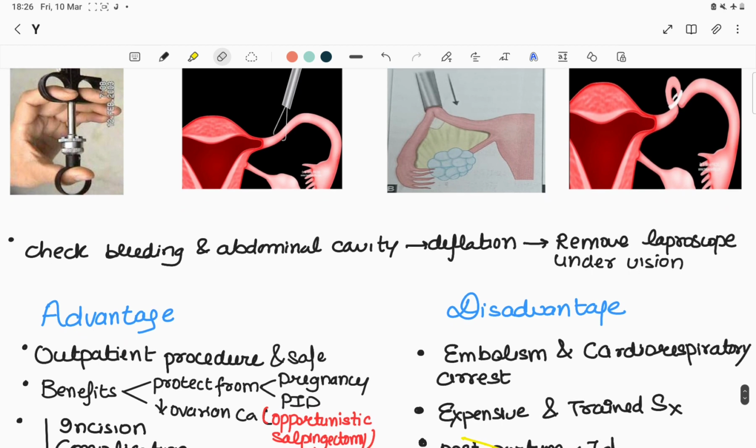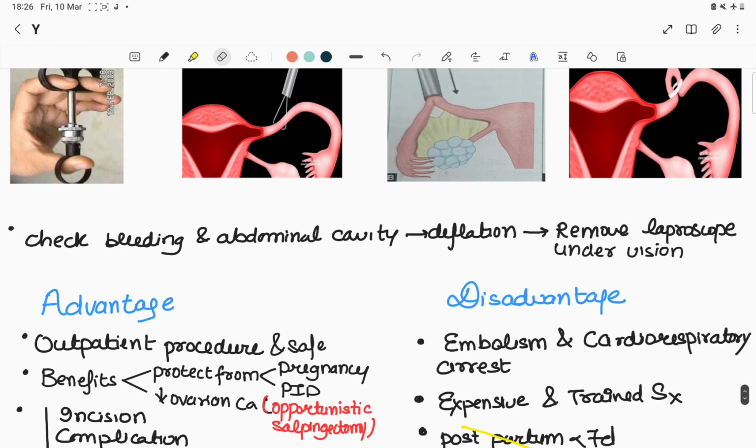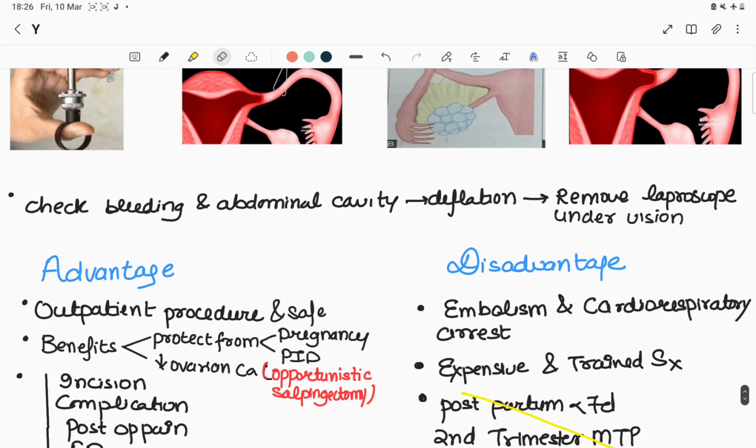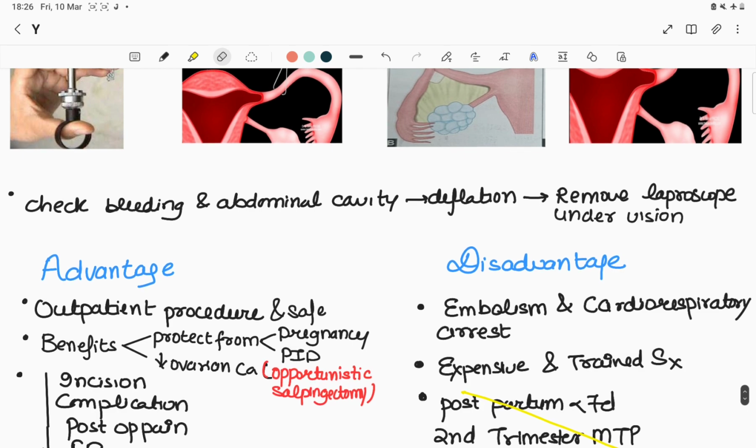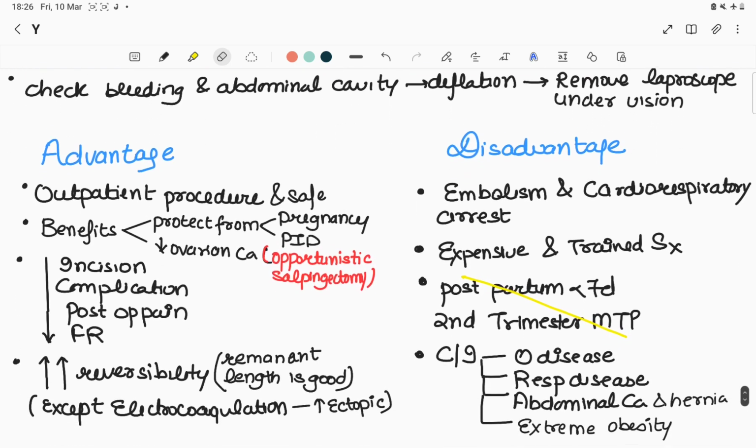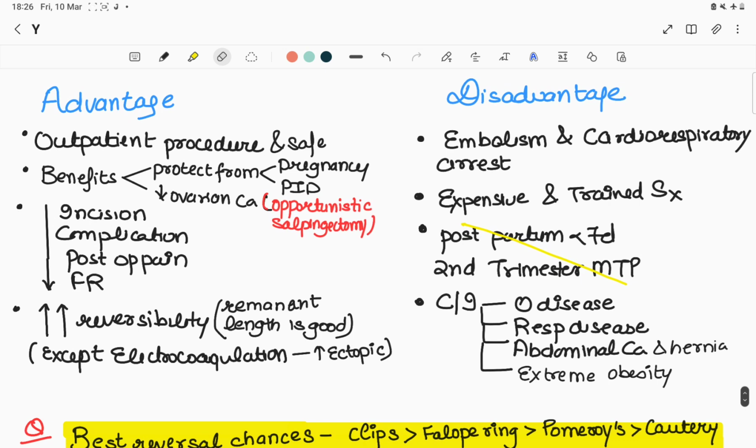So after checking for bleeding in the abdominal cavity, deflation and removal of the laparoscope is done under vision, and it will complete our procedure. So what are the advantages of lap sterilization? It is an outpatient procedure and safe, and there are certain benefits from lap sterilization, as it protects from pregnancy because it is a contraceptive method, and from pelvic inflammatory disease also, as it will decrease the ascent of infections.